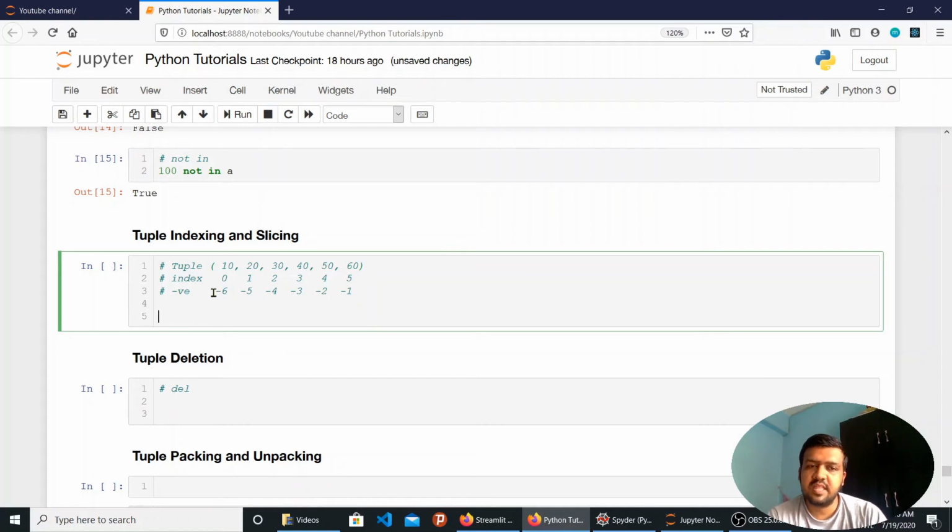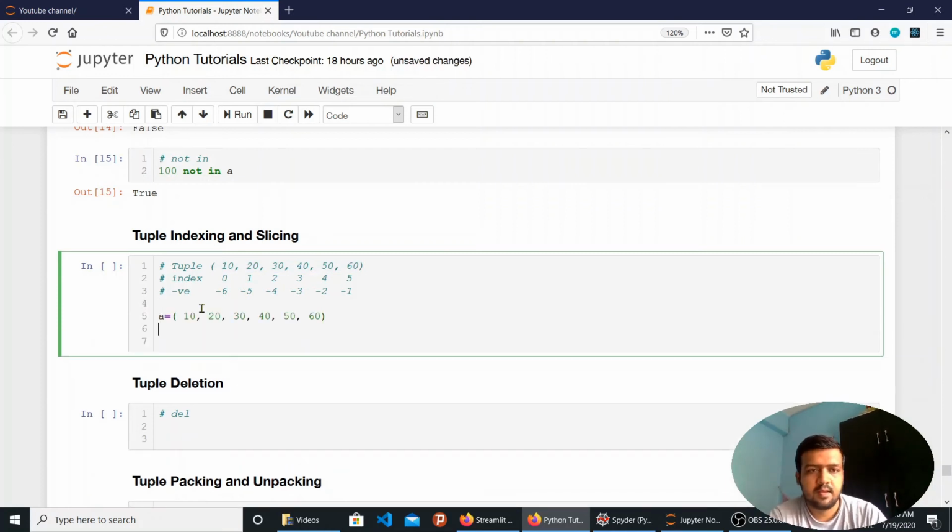So you can use these negative indexes to start traversing from the end of the tuple. If you don't know the size of the list or tuple, you can directly check the value at the end of the tuple. I will take the same tuple that I have shown here and store it in the variable a. Let's say I want to check the last three elements of the tuple. Similar to strings and lists, I will use the square brackets notation to fetch any value from any index.